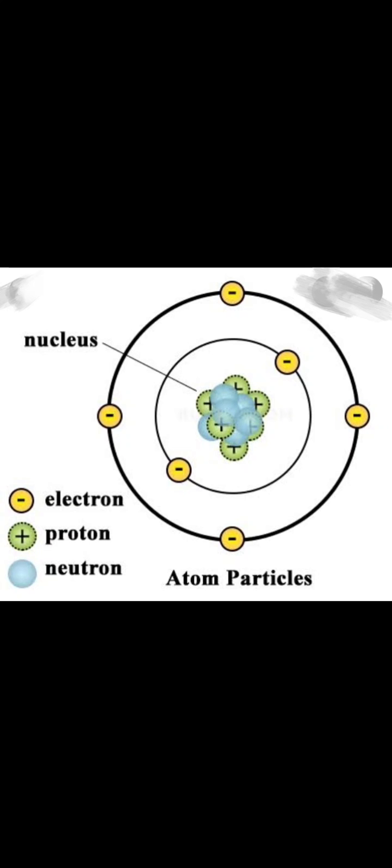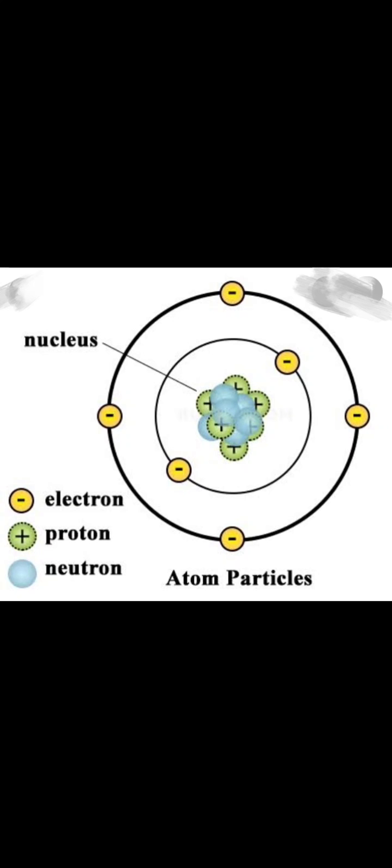Now when any atom loses electrons, the electrons have gone out, so that body will become positively charged. And when there is a gaining of electrons, then that body will become negatively charged.